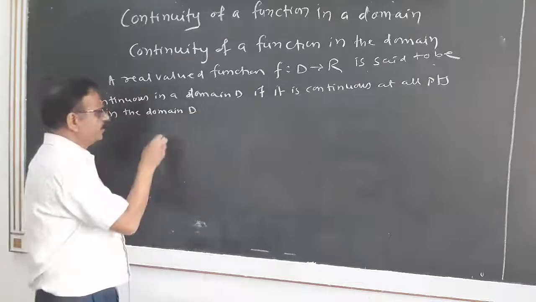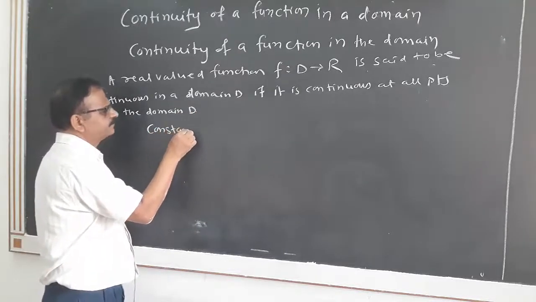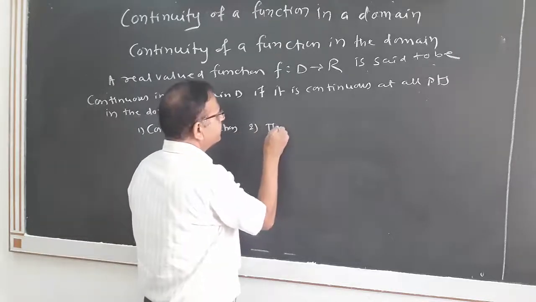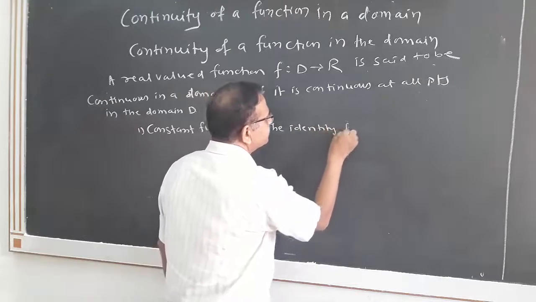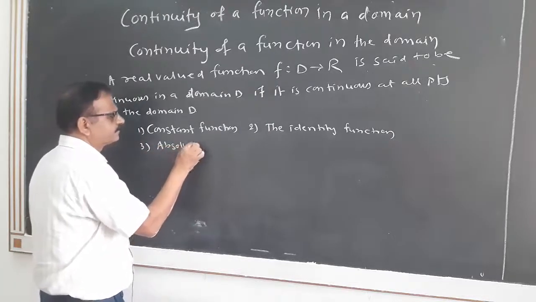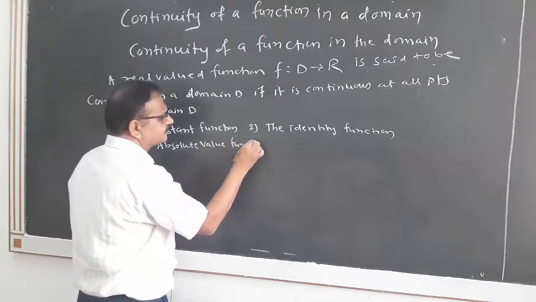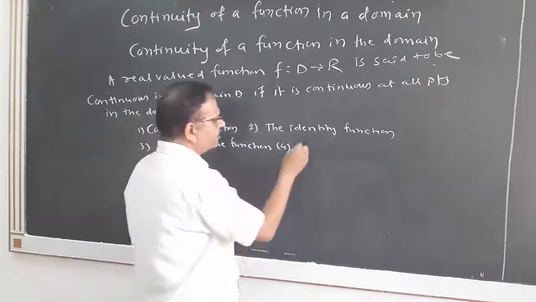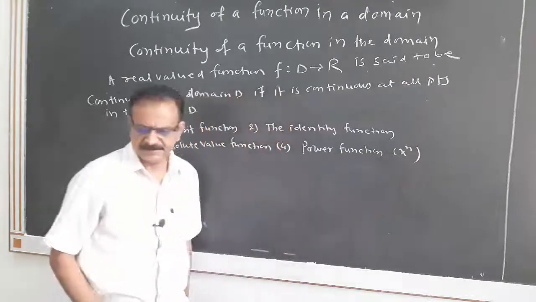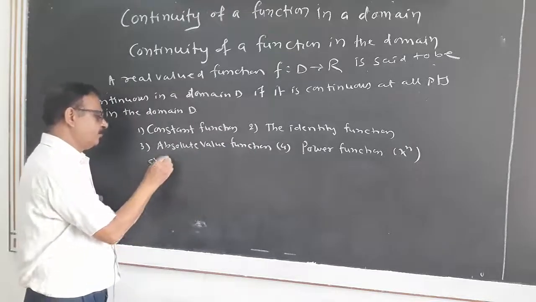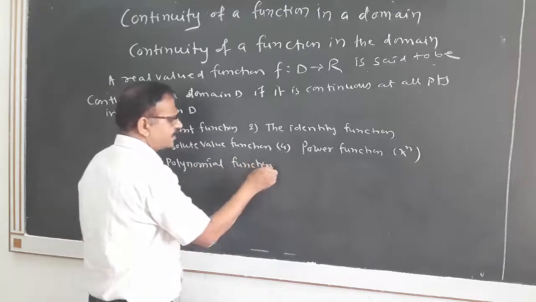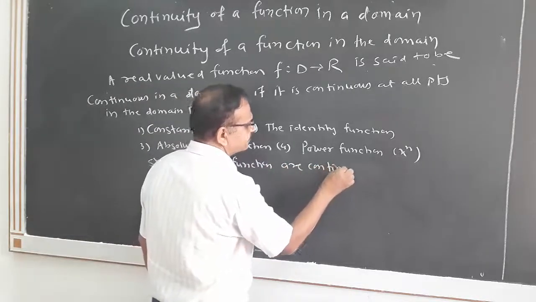We shall note some things. We shall note that constant function, the identity function, third absolute value function, fourth power function, means the function of the form x raised to n, and polynomial function are continuous everywhere.